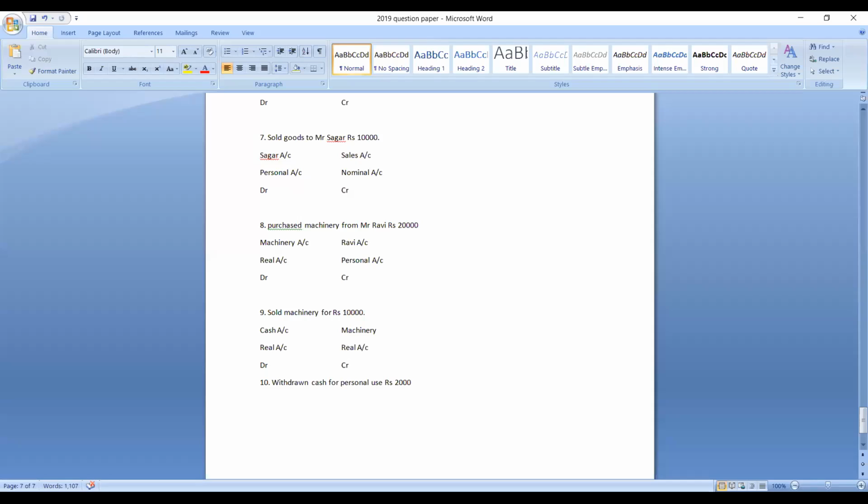So how many accounts are you finding here? We are finding two accounts. I told you, whenever money is withdrawn for personal use, it is called drawings. So one is a drawings account, another one is a cash account, right? A drawings account is which account? It is a personal account. Cash account is which account? It is a real account.